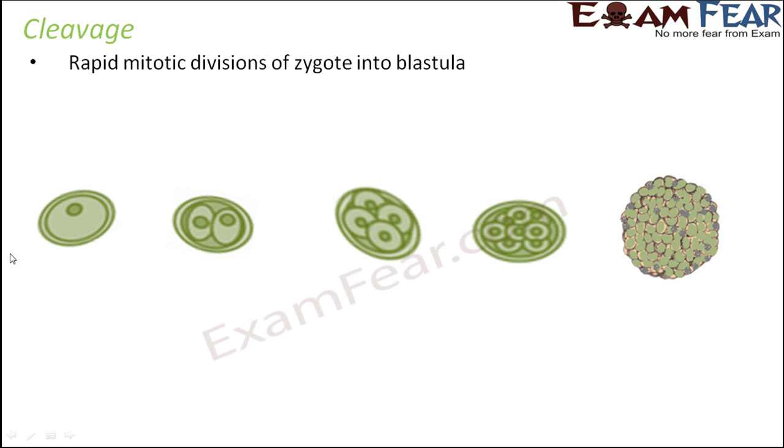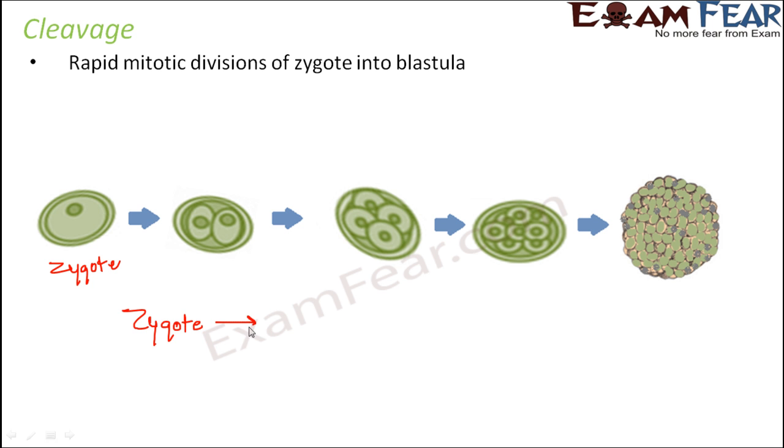As you see in this picture, this one-celled structure is the zygote. Gradually, by repeated mitotic divisions, it reaches a 2-cell stage, then a 4-cell stage, 8-cell stage, 16-cell stage, and finally a stage when it is like a hollow mass. These initial cell structures are called blastomeres. So the zygote undergoes mitotic division to form blastomeres, and many such blastomeres together form a blastula or a blastocyst.